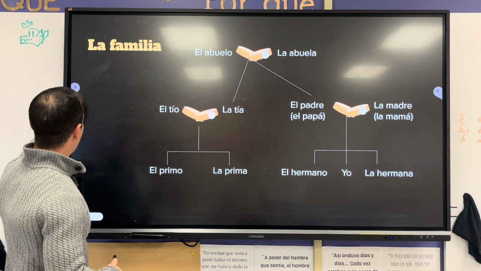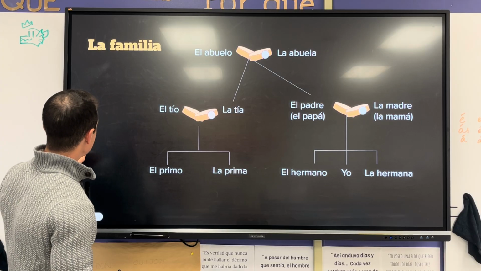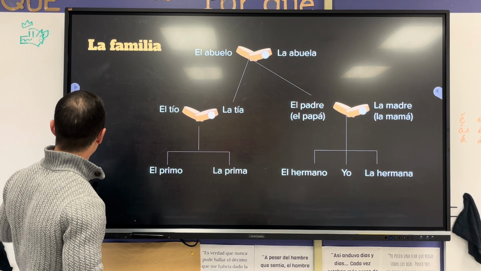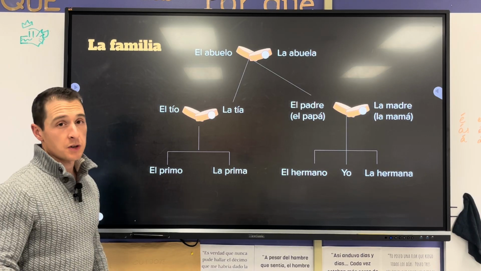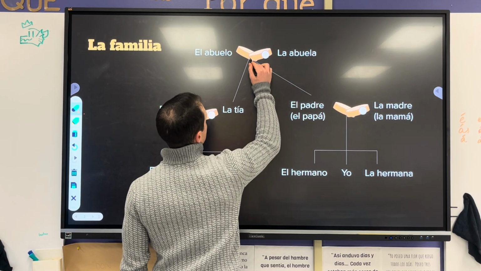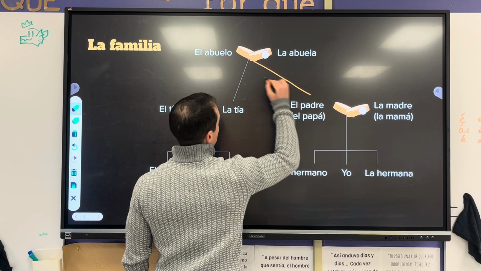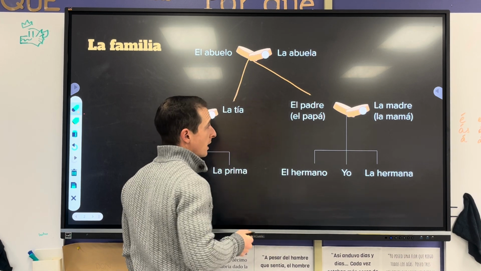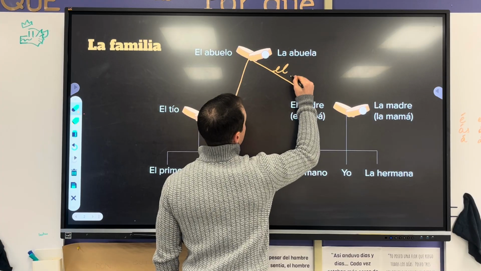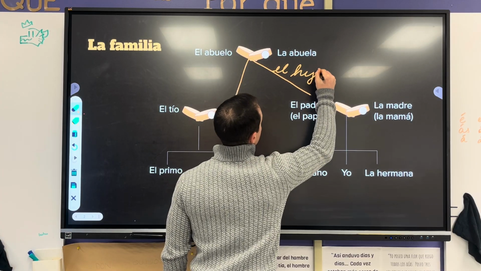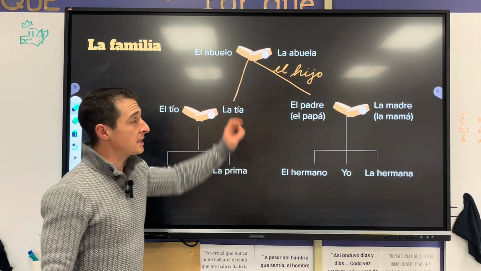All right, now that's a lot of words, but there's a few things that I want to point out about all of that. So first of all, I used this relationship a couple of times. So mi papá es el hijo de mis abuelos.